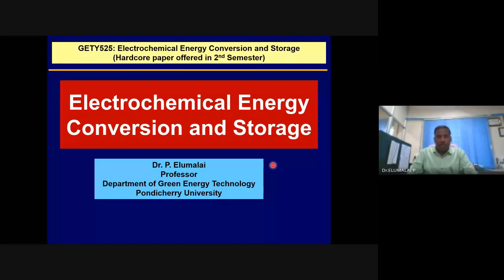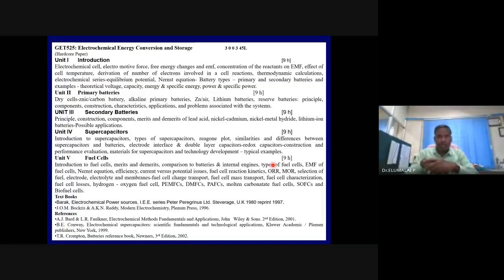So this course, electrochemical energy conversion and storage, will basically deal with batteries, supercapacitors, and fuel cells. All are known as electrochemical cells. This is the course structure.